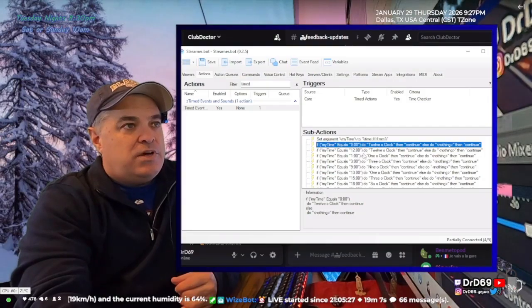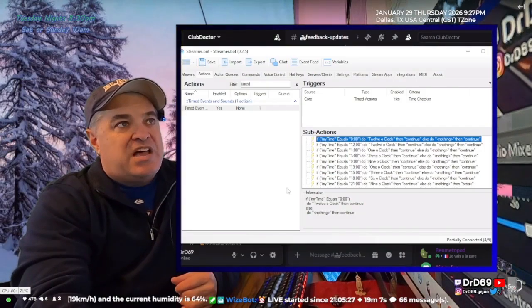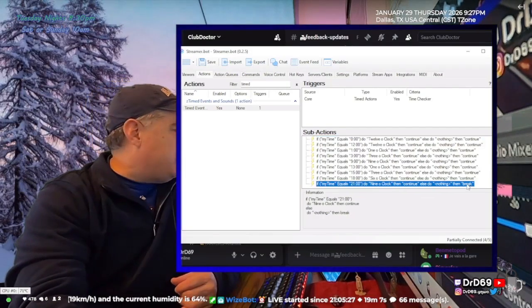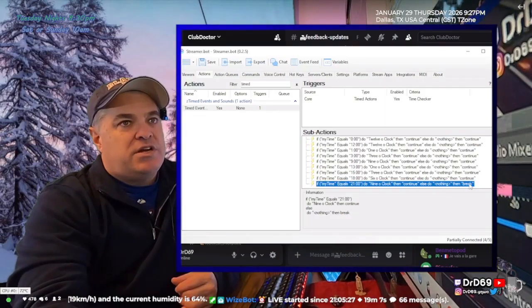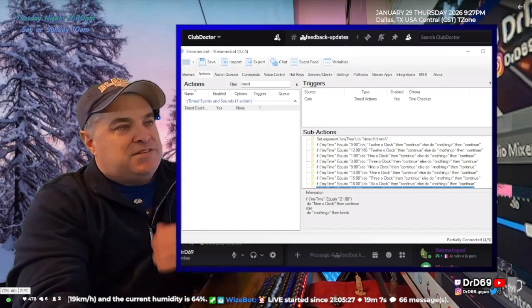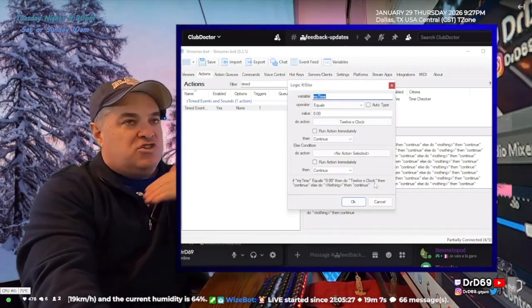And then continue. The reason I say continue is because I have a bunch of other if-else statements. All of these say continue, except for the very last one, which says break. Yeah, right down here, the very last one says break. That means that's the last check. You can just exit out.